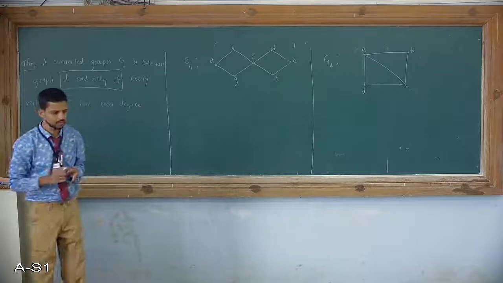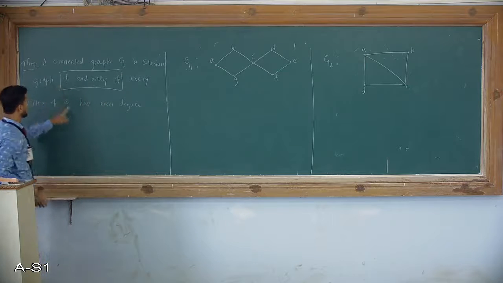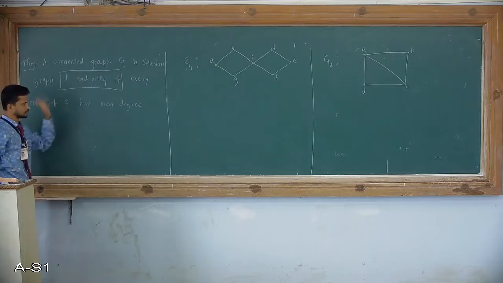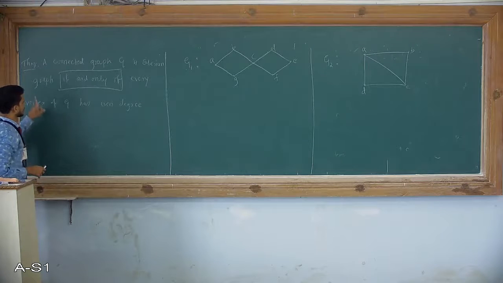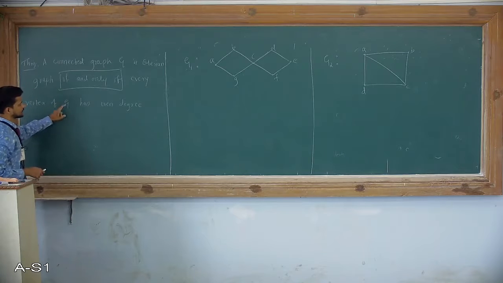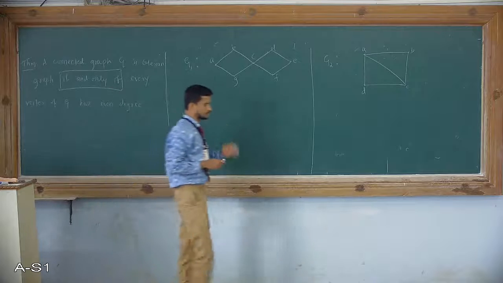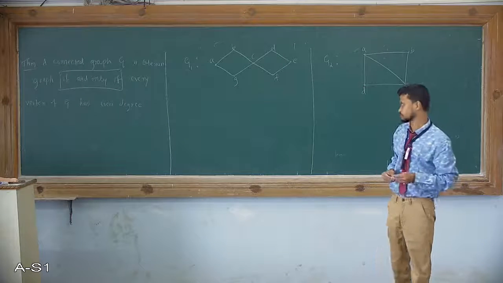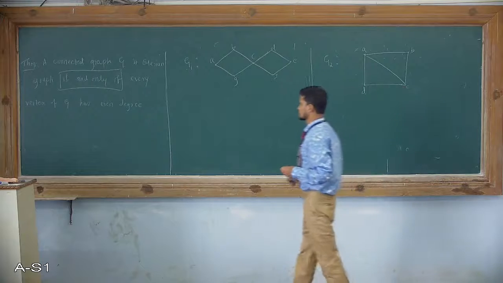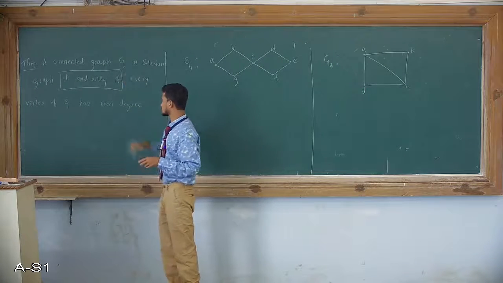So to prove if and only if, first we assume G is Eulerian, then we prove every vertex of G has even degree. On the other hand, if every vertex of G has even degree, then we prove G is Eulerian. To prove that, first I will explain this theorem using two examples, then I will go to the theoretical explanation. The first assumption is that G is an Eulerian graph. Then we prove that G has even degree.